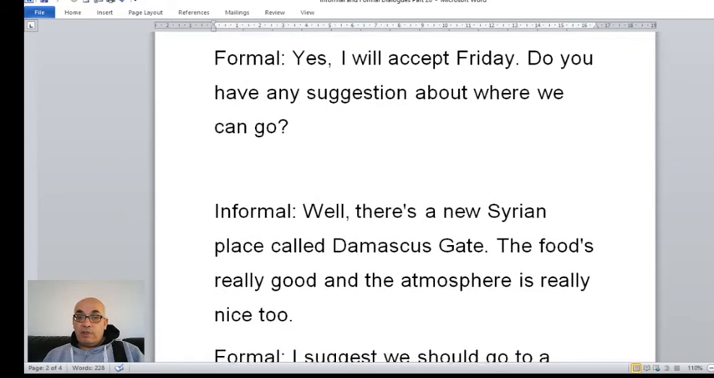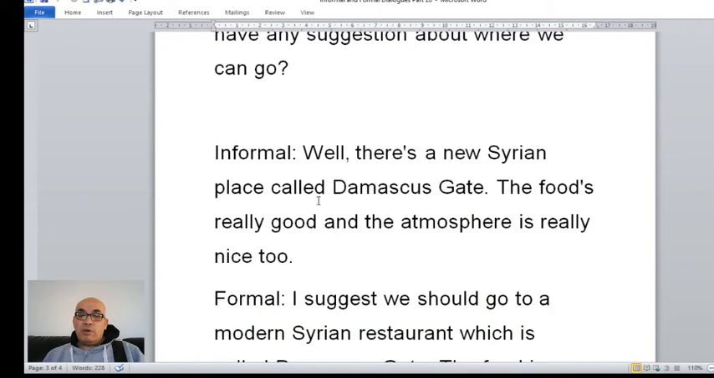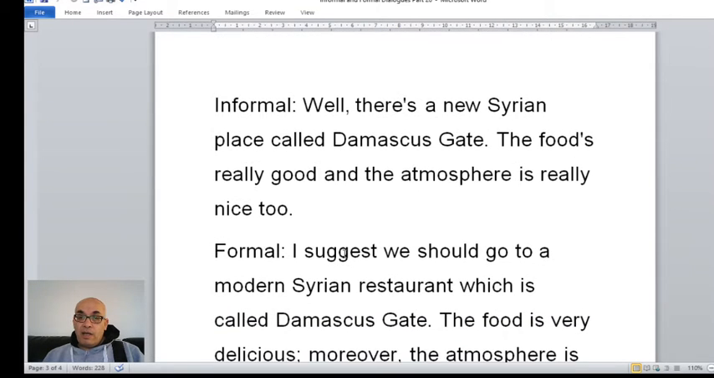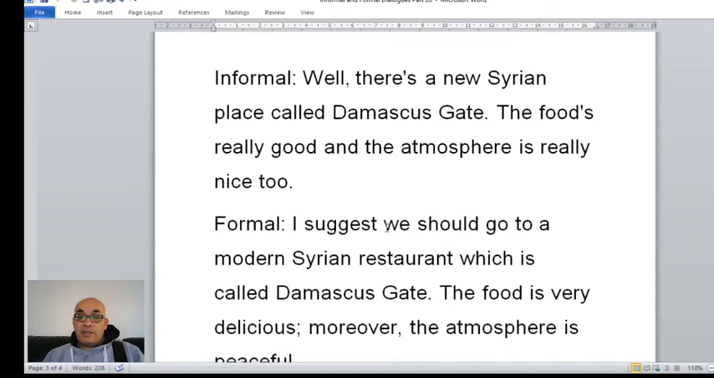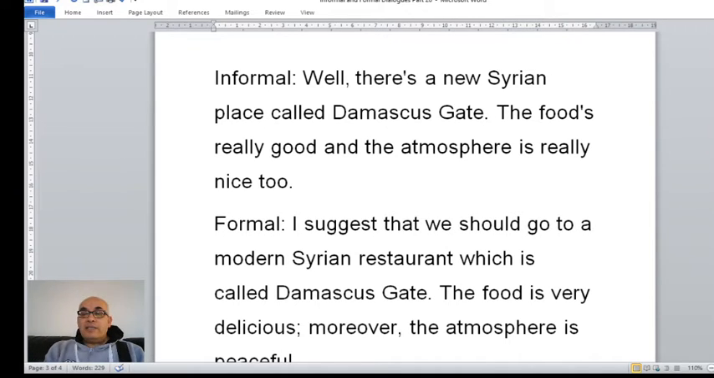But do you have any suggestion about where we can go? This is formal. Well, there is a New Zealand place called Damascus Gate. The food's really good and the atmosphere is really nice too. And formal, I suggest that, try to put that here. I suggest that we should, because we cannot delete that in formal speaking. But in informal English, you can say, I suggest we go. I think we go. I believe we go. But in formal English, I suggest that we should go to a modern Syrian restaurant. So here, well has no meaning. It's just you are giving yourself time to think.